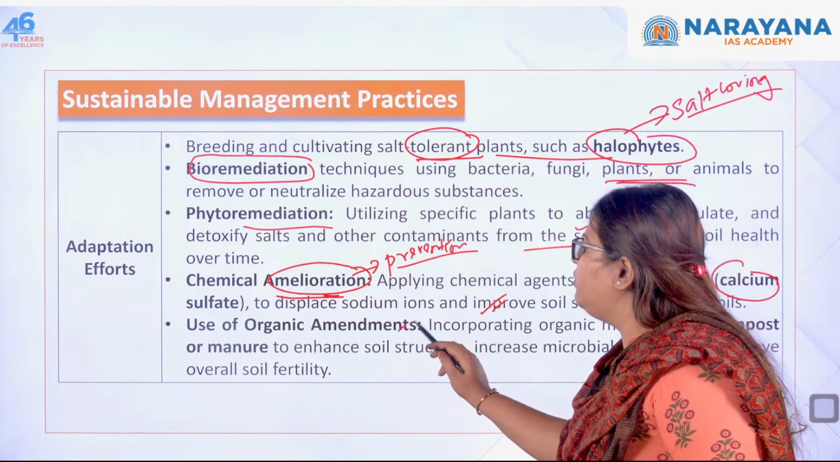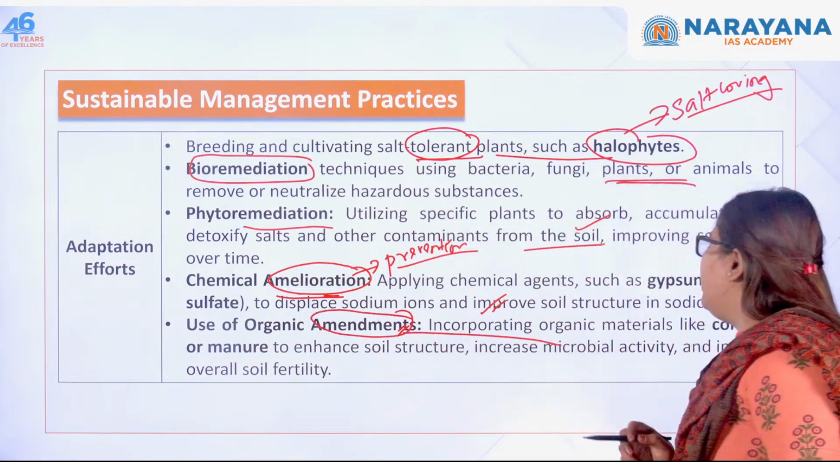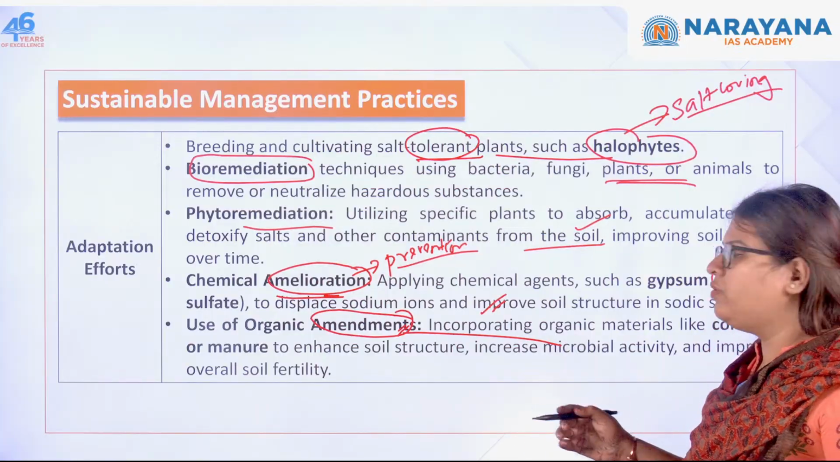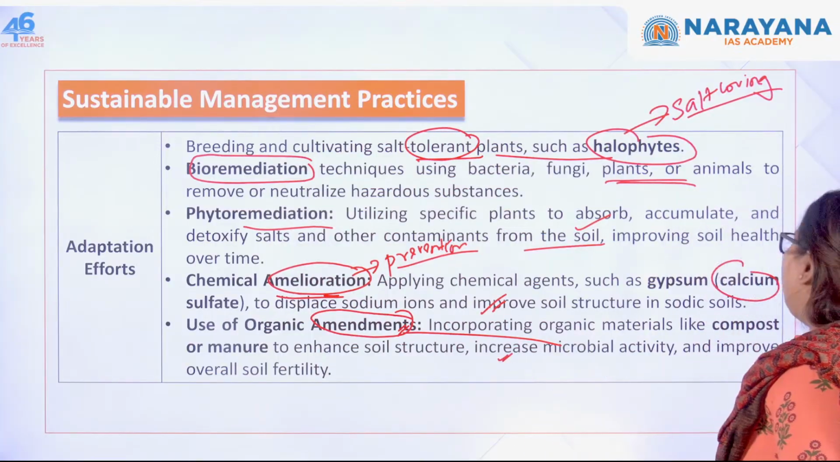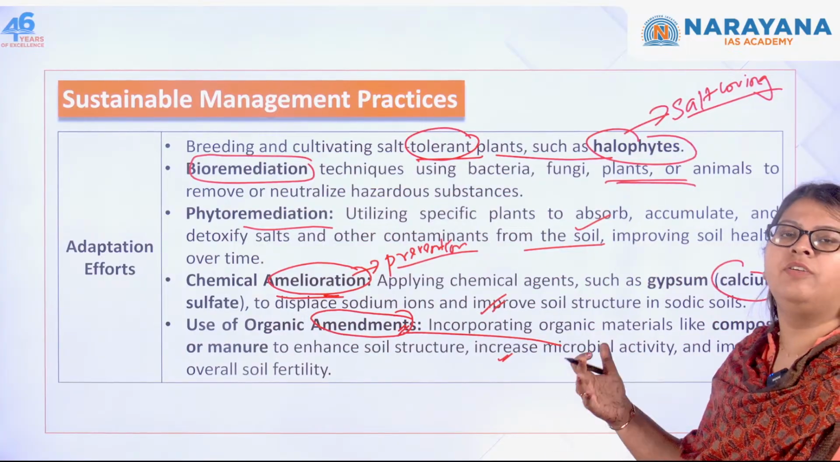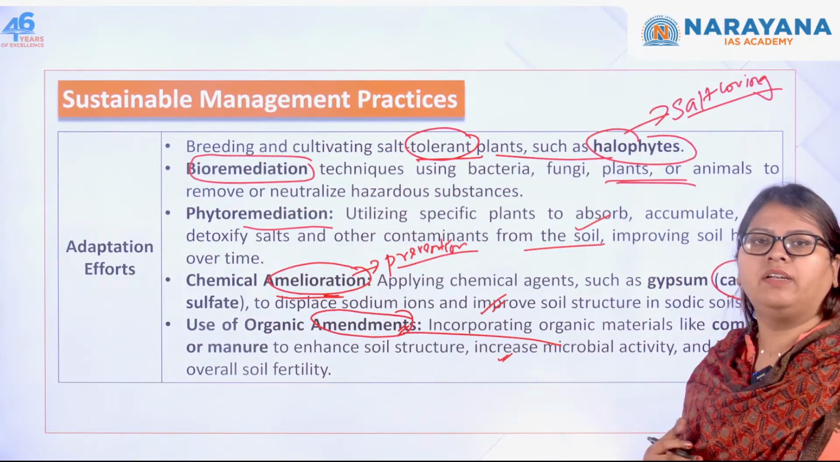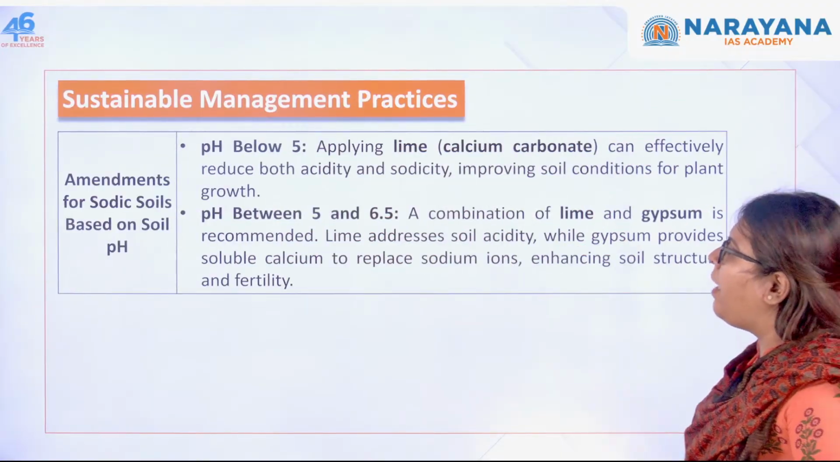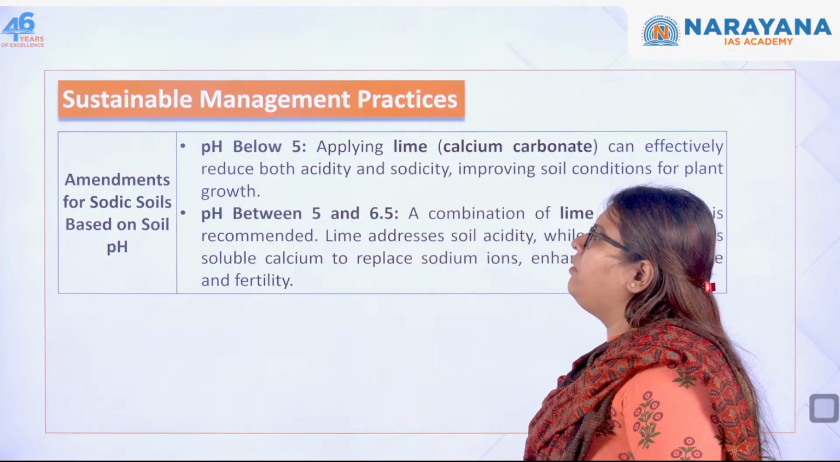And finally use organic compounds. So use organic materials like manure, compost, etc., in order to enhance the structure of the soil, and the microbial activity will further increase, thereby resulting in the productivity of the vegetation. The next one, amendments for sodic soils based on pH.